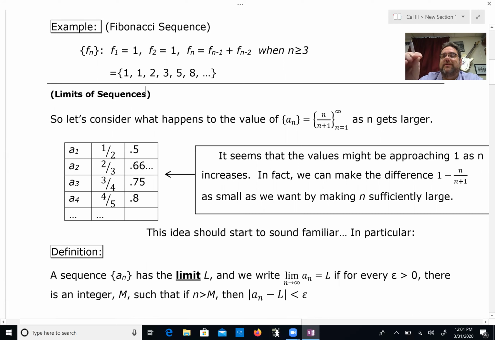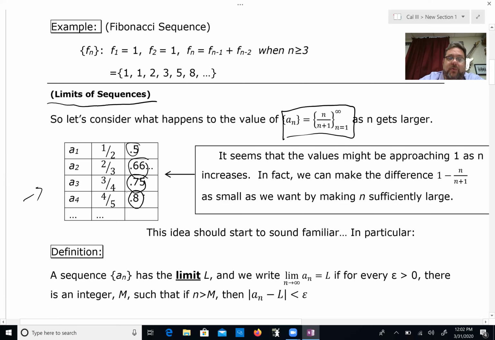So let's talk about putting some definition into this idea of a limit. We're going to talk about limits of sequences, and we're going to stick with this example of n over n plus 1. Over here on the left, you see there's a table, and what I've done is I've looked at these values of the sequence as decimals. We start off at 0.5, then 0.66, 0.75, 0.8. We seem to have an increasing value as we go down, and in fact, we do.